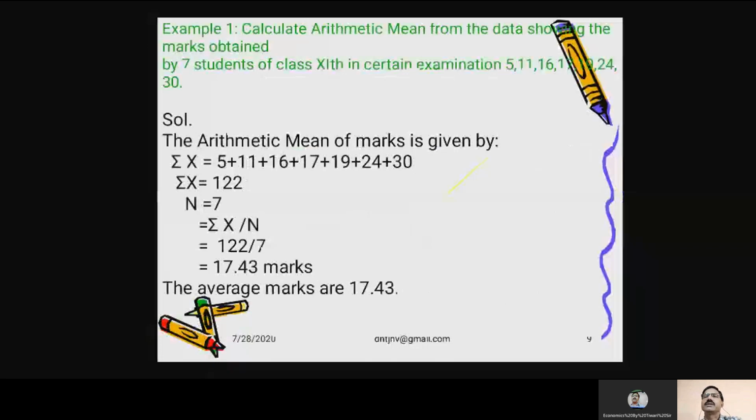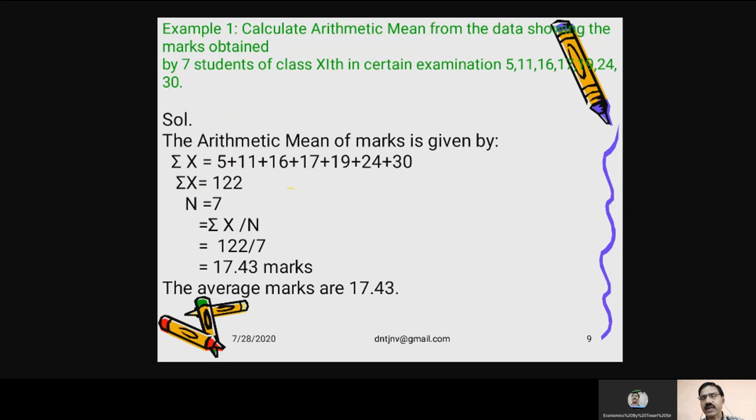An example can also be shown. Calculate arithmetic mean from the data given below by 7 students. Number of observations is 7. The marks obtained by these 7 students are 5, 11, 16, 17, 19, 24, and 30. So sigma x is nothing but 5 plus 11 plus 16 plus 17 plus 19 plus 24 plus 30, and then sigma x is 122.